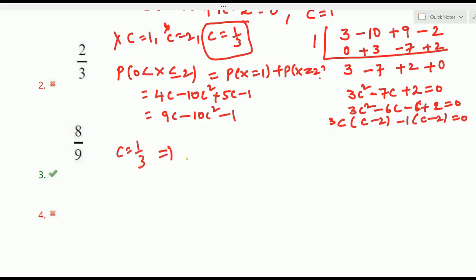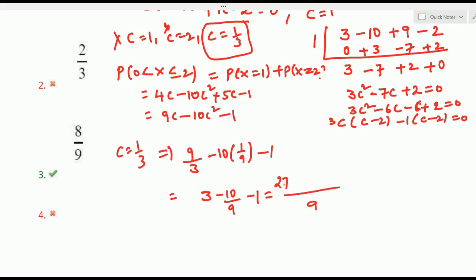Therefore this becomes 9 into 1/3 అంటే 9/3 minus 10 into c square అంటే 1/9 minus 1. So 3 3's cancel అవుతుంది. 3 minus 10/9 minus 1. LCM 9 తీసుకుంటే 9 3's 27 minus 10, 9 1's 9 with minus అంటే మనకి 27 minus 19/9. 27 minus 19 అంటే yes 8/9. This is our required result. 8/9 is given as clearly third option.